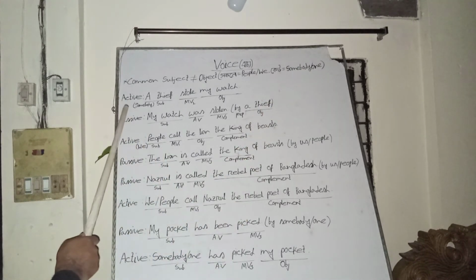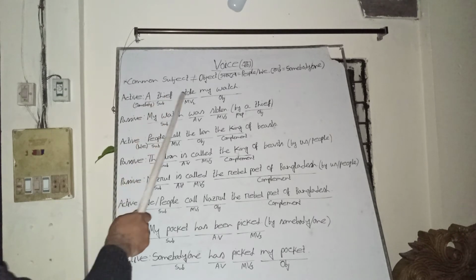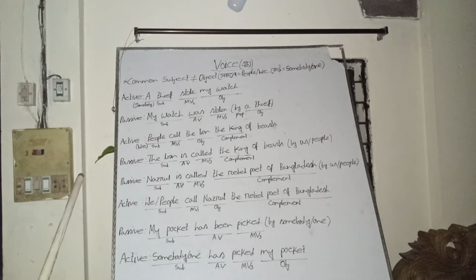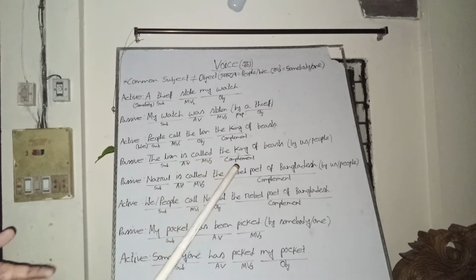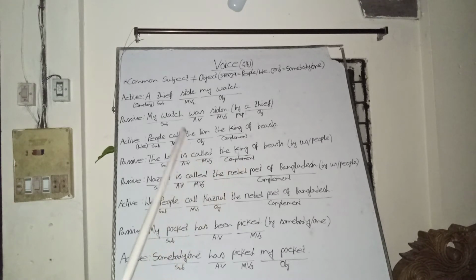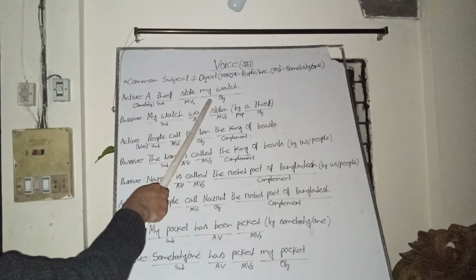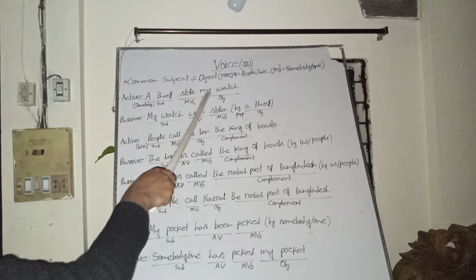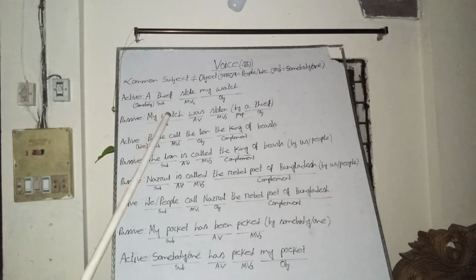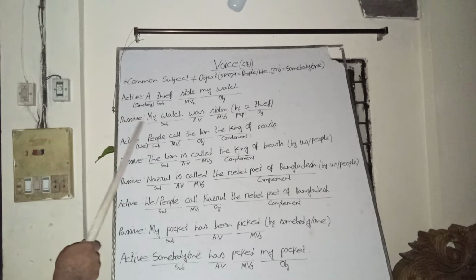Please look at the active voice: A thief or somebody stole my watch. We know the action of stealing is the work of a thief. A thief normally steals anything, so it is a common subject. My watch is the object of this active voice, so we bring my watch as subject in the passive voice.